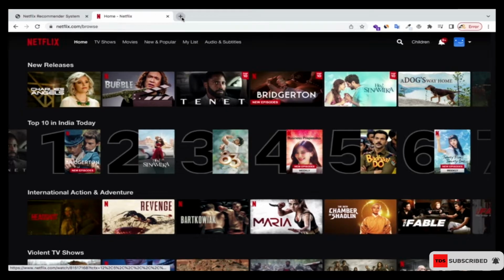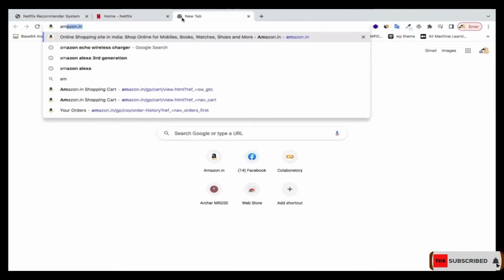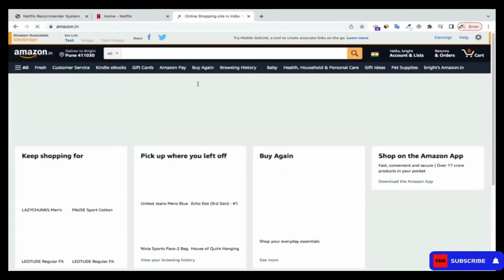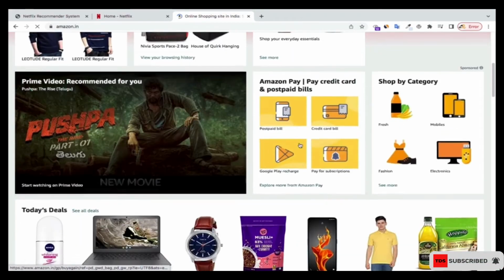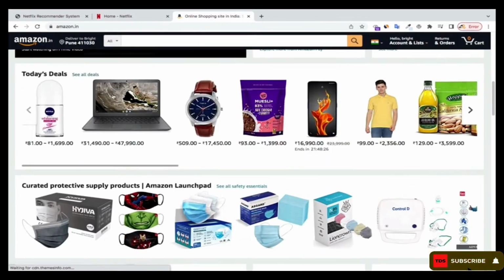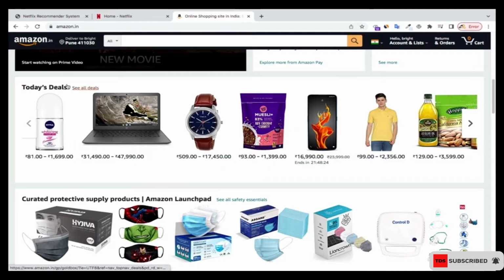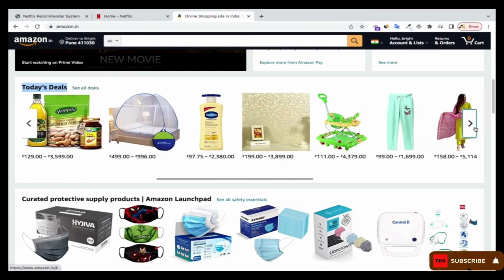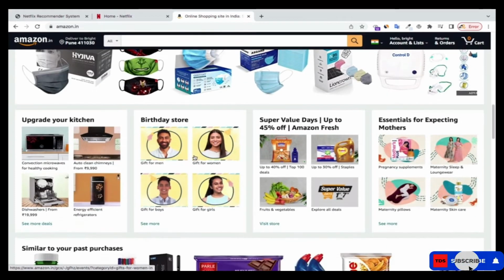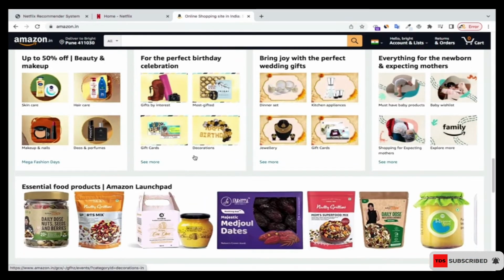If I go to Amazon right now, let me go to amazon.in, you can see that we have today's deals. Today's deals, that is popularity based over there. They are based on what people normally search, the items that people actually search, and then they create it and call it today's deals for you. Because they know they are popular and most people are going to order.